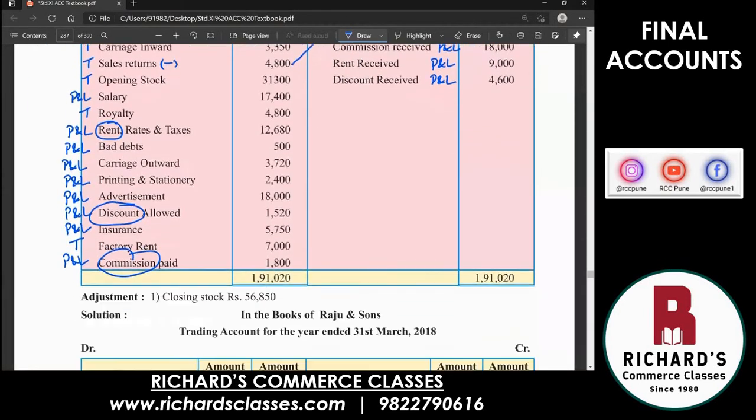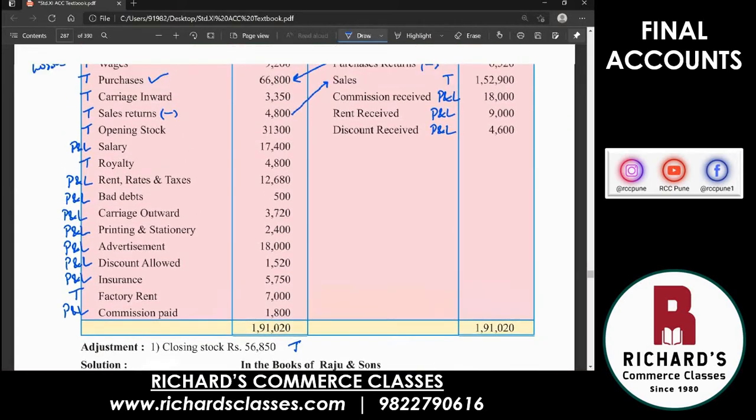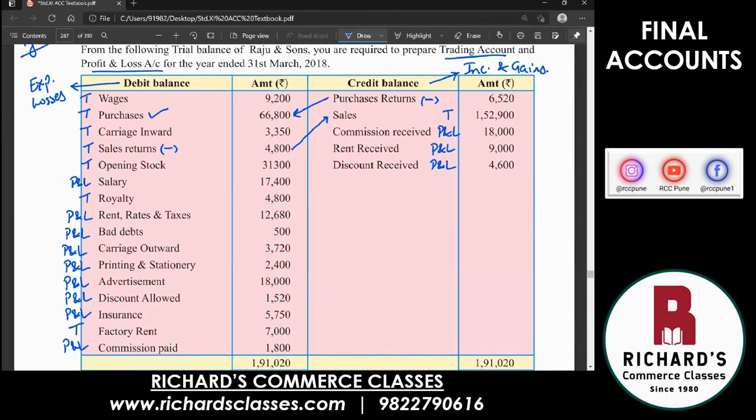Then below that, you have just one item there, and that is closing stock. Where do you write closing stock? Trading account. Trading account, we will write closing stock. It will be recorded there. Okay. Now in this question, as usual, you will prepare trading account, but along with that, you are also going to prepare profit and loss account. So then what is the format when you have to prepare both together? Will you prepare them separately? Yes, you can prepare them separately.